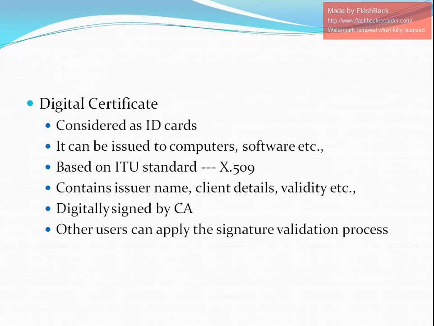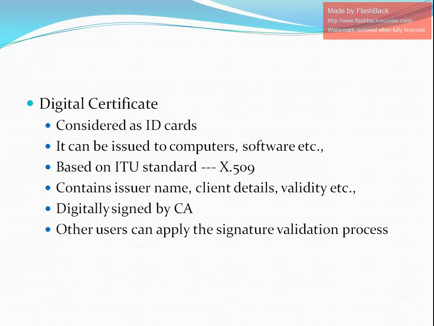These digital certificates are stored digitally by the certification authority along with information like issuer name, client details, subject name, and period of validity. Finally, the certification authority digitally signs this entire information and includes the digital signature in the certificate.